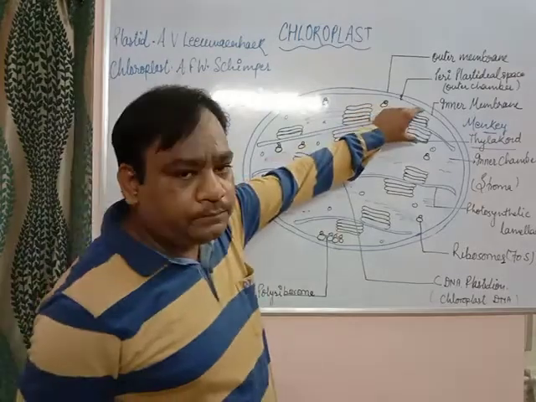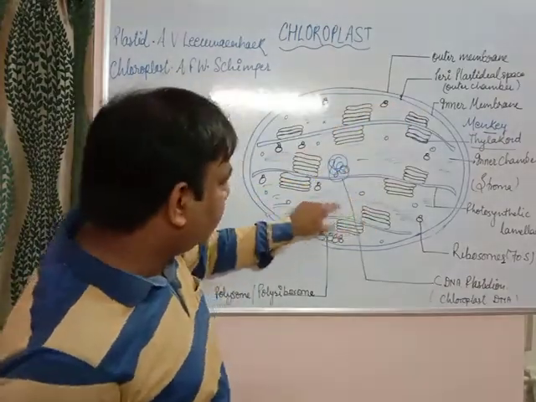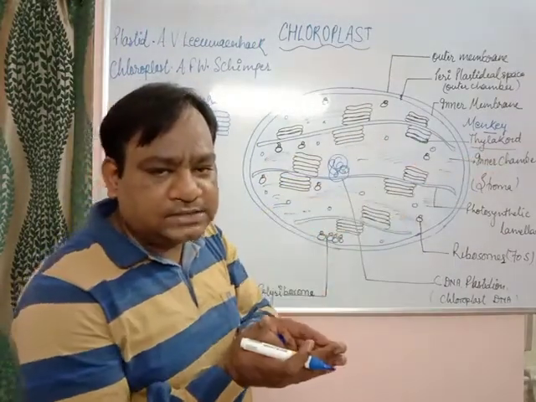This is one granum, another granum, and so on. So in the chloroplast, several grana are present.